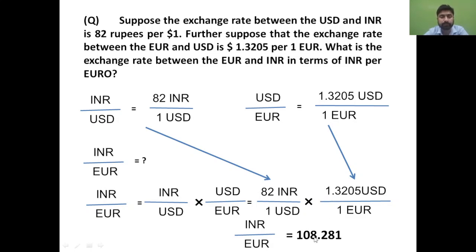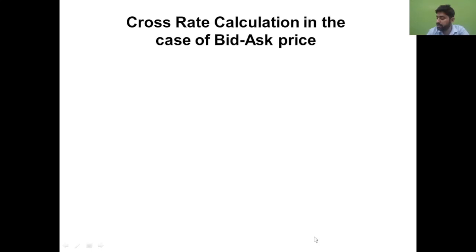Okay, now there is another challenge which we have, and the challenge is cross rate calculation in the case of bid and ask price. Okay, the previous question was very simple, where you only dealt with one particular price that was given. But yesterday, if you remember, you also studied the concept of bid and ask, right?